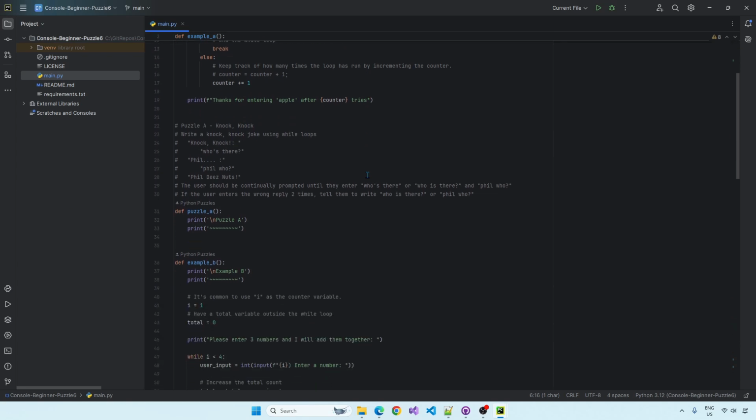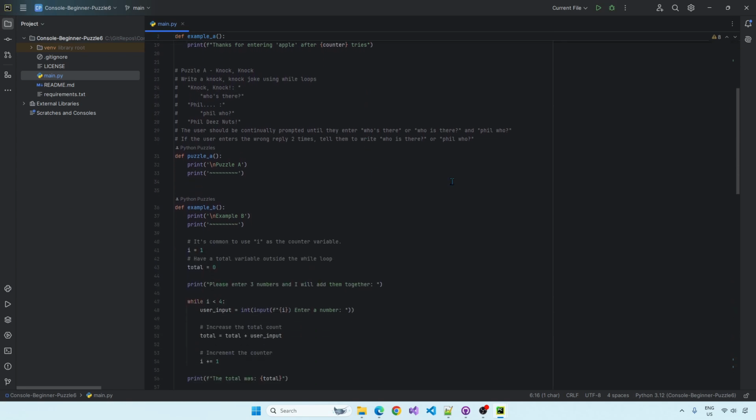So that's the example. For the puzzle, we're just going to go through knock-knock jokes. Why not? So I want you to write a knock-knock joke using while loops. And every time someone says knock-knock, you can try saying anything but who's there, and then have the program continually prompt the user for the correct input. So it should say knock-knock, who's there, Phil who, Phil these nuts. That's probably one of the better knock-knock jokes, to be honest with you. Okay, so the user has to be continually prompted to say who's there or who is there.